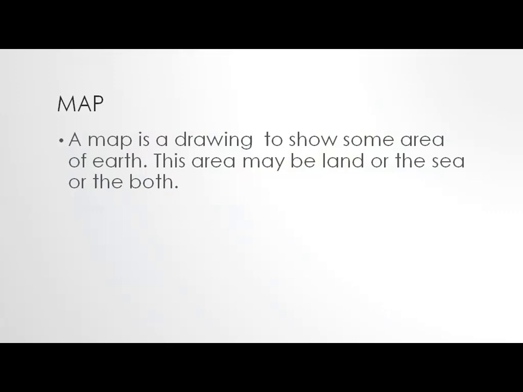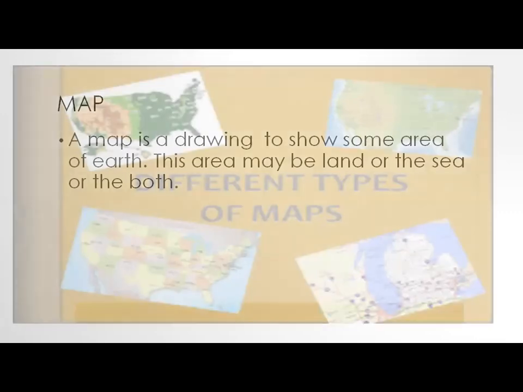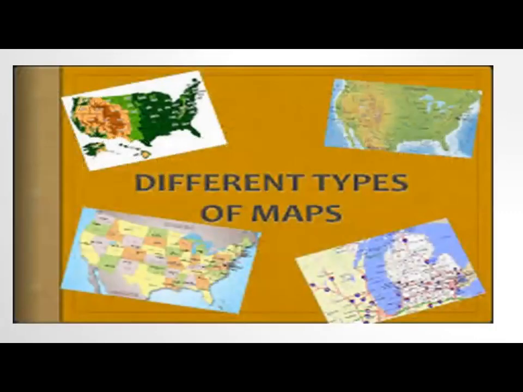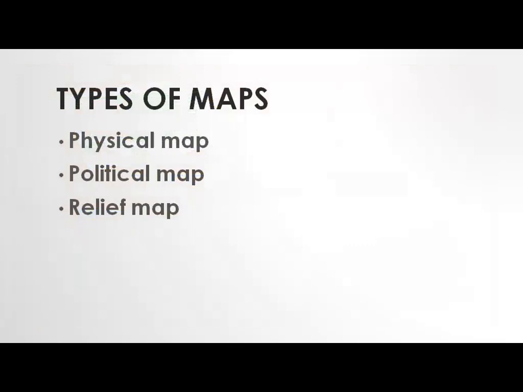Dear students, you have noticed when you are traveling somewhere and you don't know the exact location of that place, you often use Google Map. With the help of Google Map, you can find the place where you want to go. Today we will discuss different types of maps. There are many types of map, but in our book we will discuss only three main types of map. What are these? Physical map, political map, and the third one is the relief map.